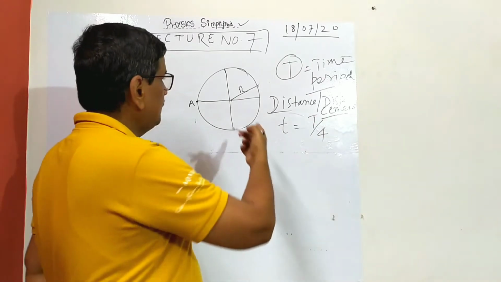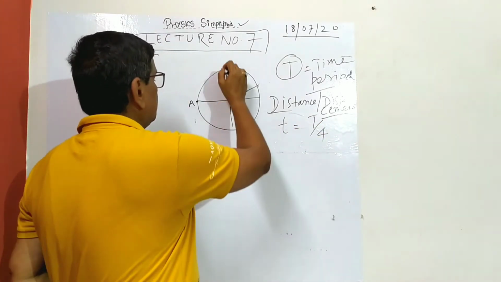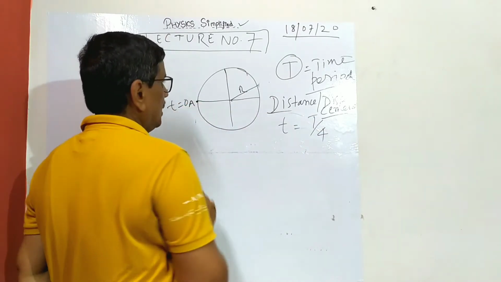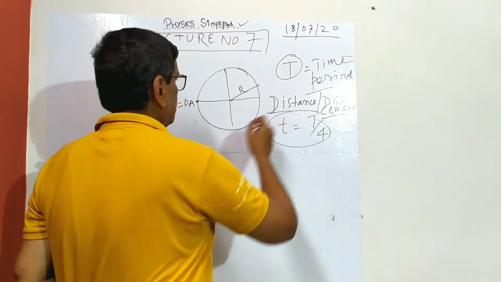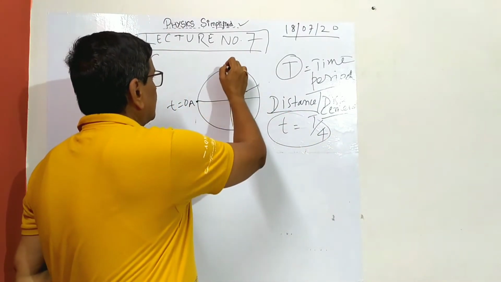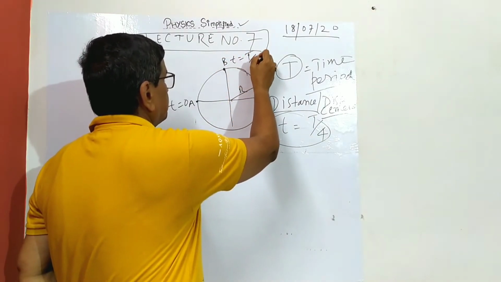If the particle starts here at t equal to 0, at t equal to T by 4, at what position will the particle be? Of course, here, at time T by 4.